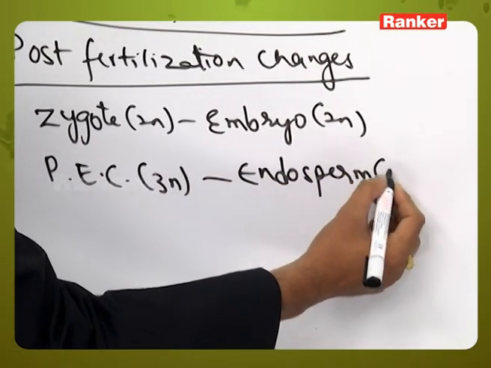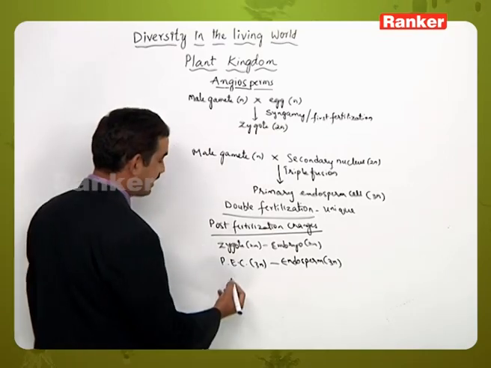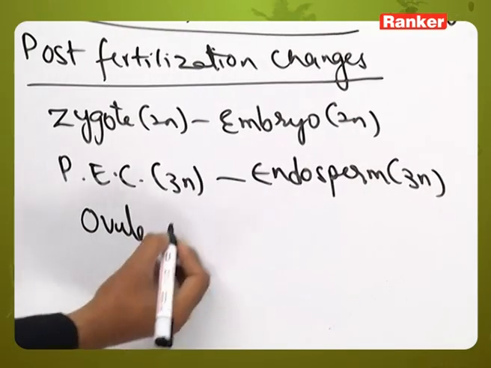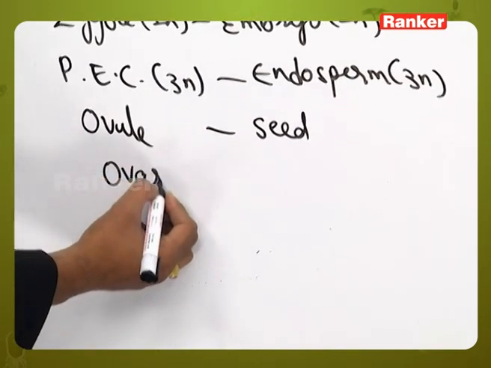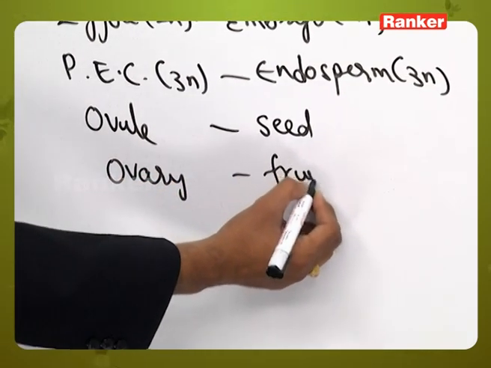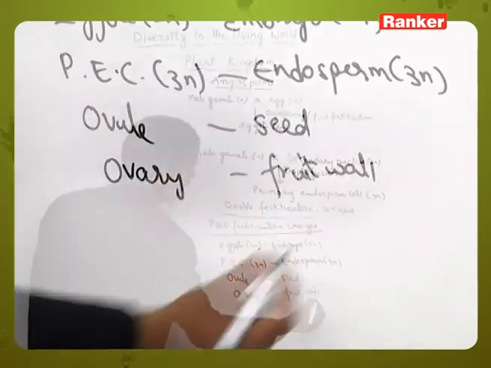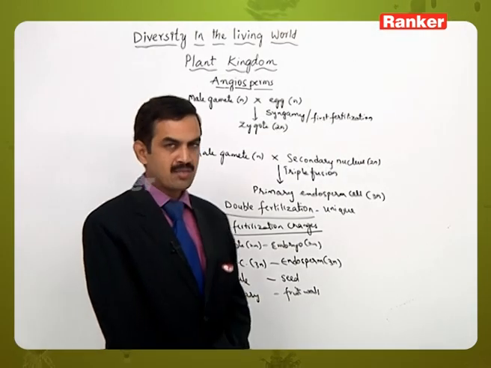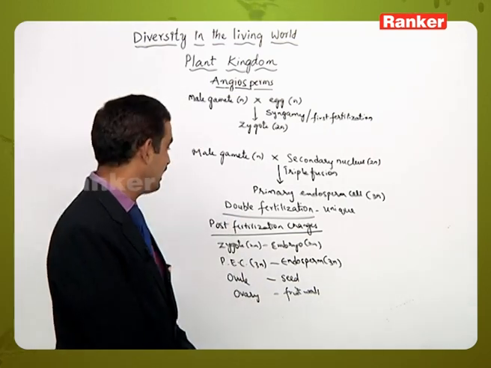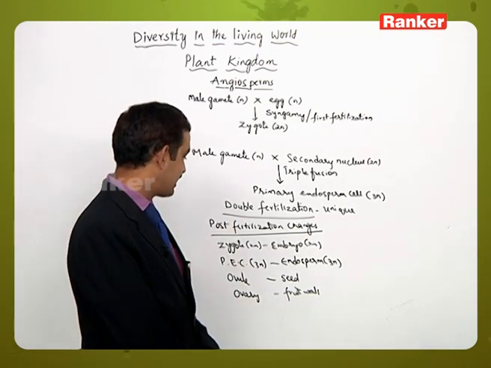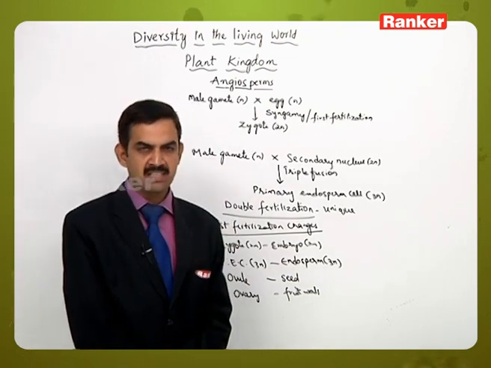Here the endosperm will also be in the triploid condition. Then the ovules are converted into seeds, and the ovary is converted into the fruit wall. Likewise, some complex changes take place after fertilization. We call them post-fertilization changes. Likewise, seed formation and fruit formation will be seen in the members.